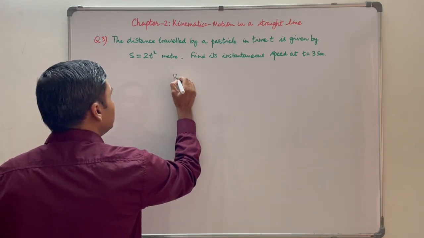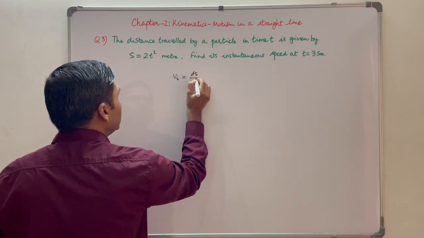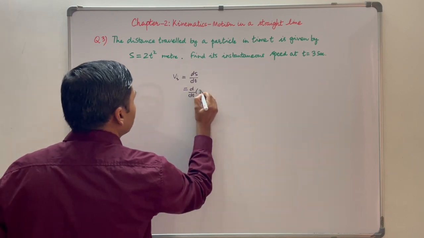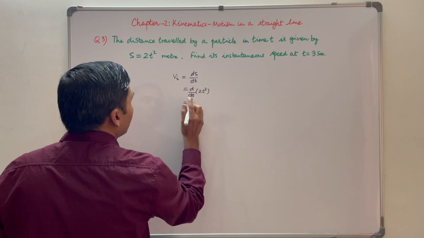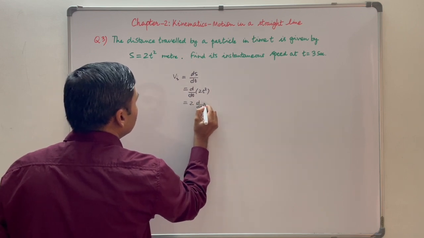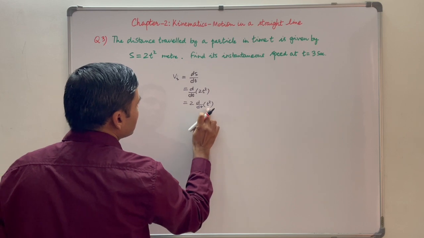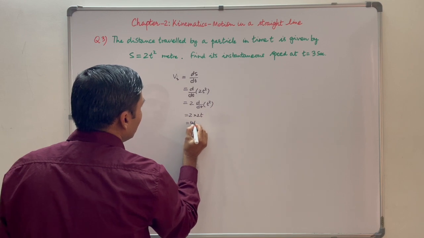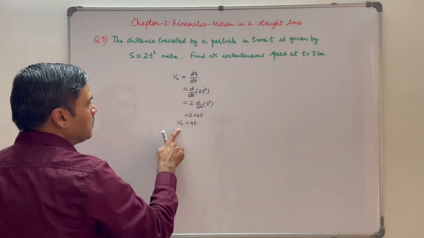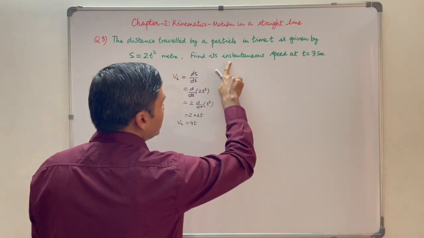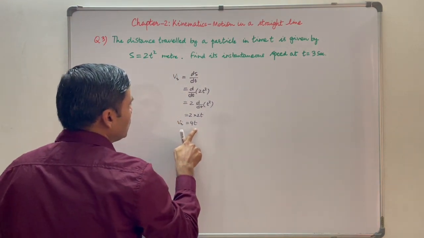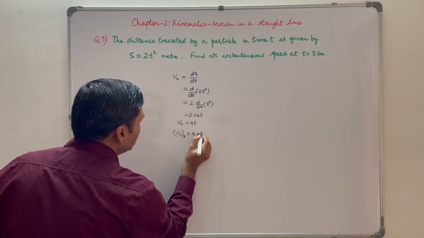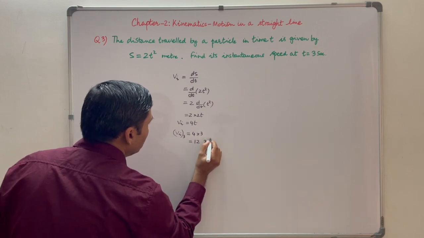So instantaneous speed Vi is equal to ds upon dt. That is equal to d upon dt of s, which is given as 2t square. We will take 2 out. So it will be 2 d by dt of t square. d by dt of t square is 2t. So it will be equal to 2 into 2t, and that is equal to 4t. So instantaneous speed is given by 4t. We have to calculate instantaneous speed at t is equal to 3. So put t is equal to 3. So Vi at 3 will be equal to 4 into 3. That is 12 meter per second.